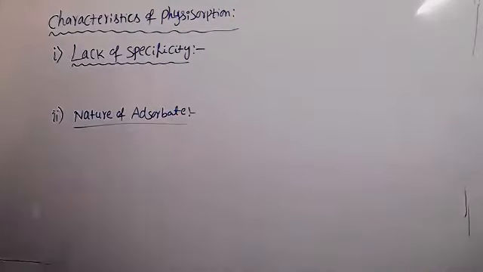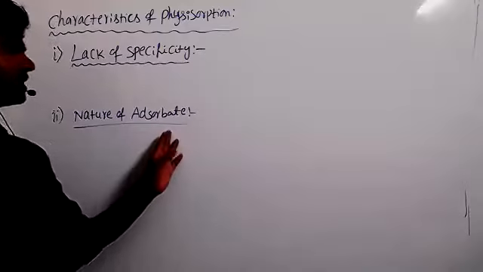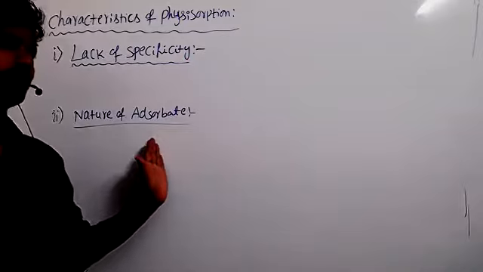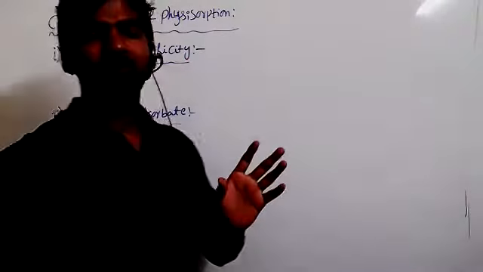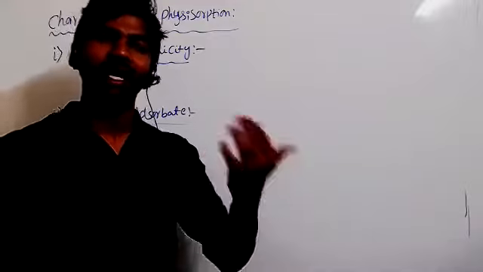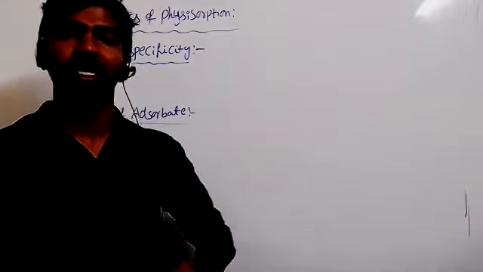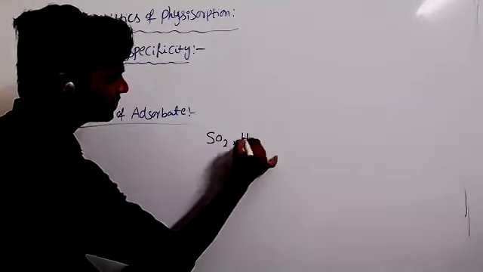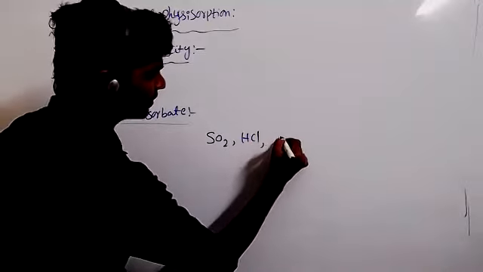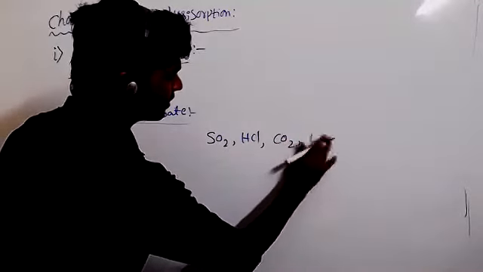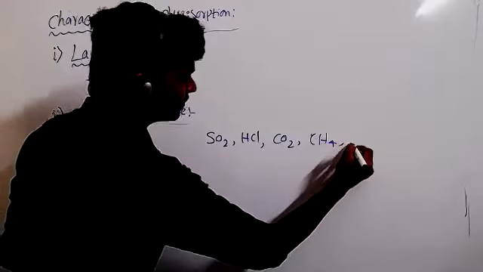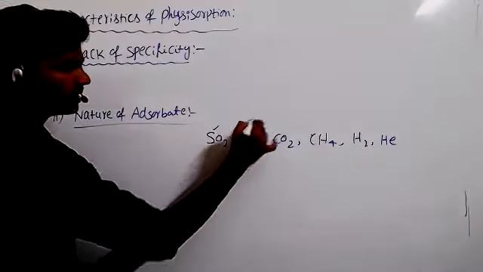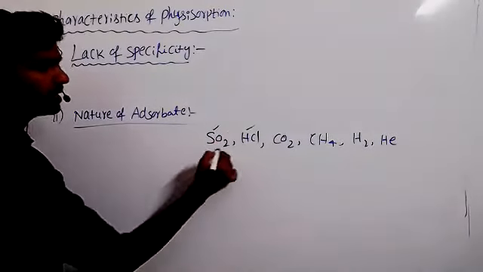Nature of adsorbate. Physisorption depends upon the nature of the adsorbate, not upon the nature of the adsorbent. Gases which we can easily liquefy are highly adsorbed, even in chemical or physical adsorption. Suppose sulfur dioxide, HCl, carbon dioxide, methane, hydrogen, helium. Sulfur dioxide and HCl are easily adsorbed because these are easily liquefiable gases.